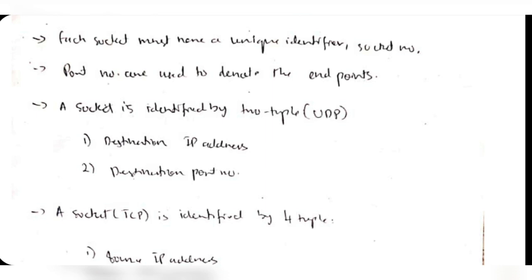Since there are multiple packets, we need to have a socket number and an identification number to identify which socket and port we are sending to. For each packet there will be a socket number, and for each host there will be a port number. Using the socket number and the port number we will identify to whom we are going to transfer the data.